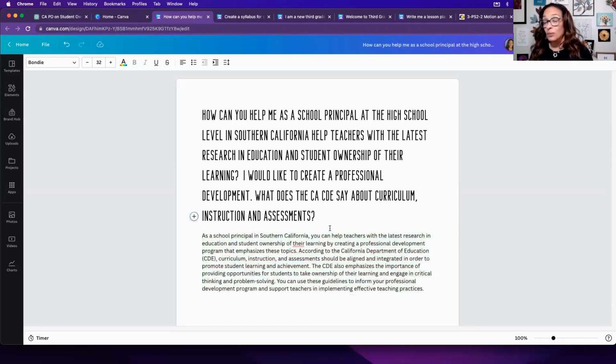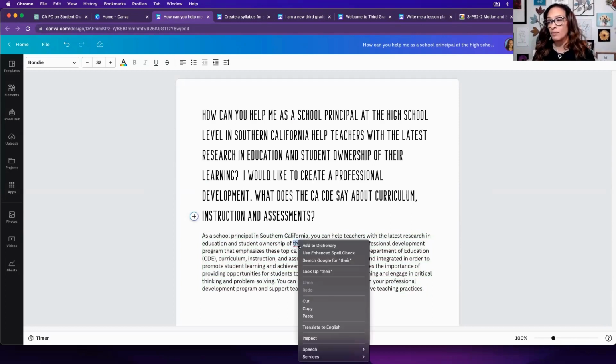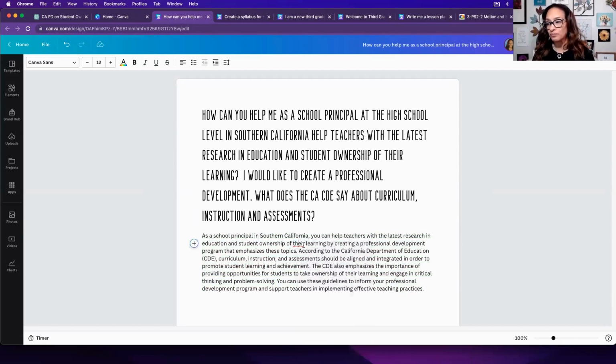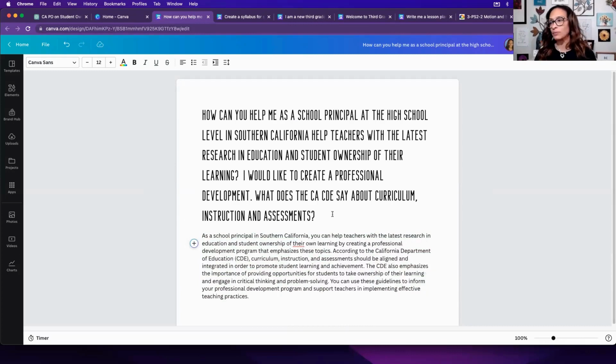Okay, so I'm going to say that ChatGPT did a better job. And it's because, and I know it wants me to say their own learning, but it just reiterated what I said, where ChatGPT used its database of information and it did a better job. So something to think about. I'm thinking Canva might be more of a creative piece that helps you get organized with your creative instruction. So let's go on to tip number 5.